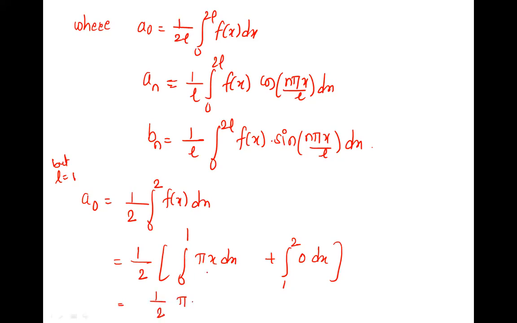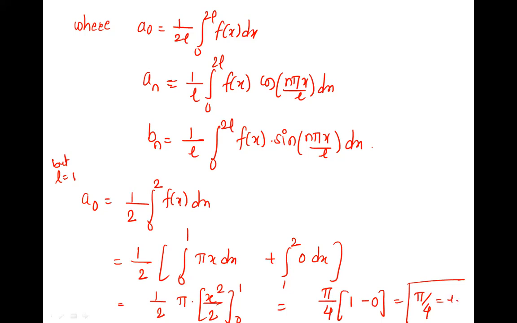Integration of x is x square by 2, since integration of x raised to n is x raised to n plus 1 upon n plus 1. Now the 2 also comes out, so it is pi upon 2 into 2, which is 4. Upper limit is 1, so 1 square minus 0 square. So it is pi by 4. Is a naught pi by 4? Yes, ma'am. Right. So we'll go for an next.